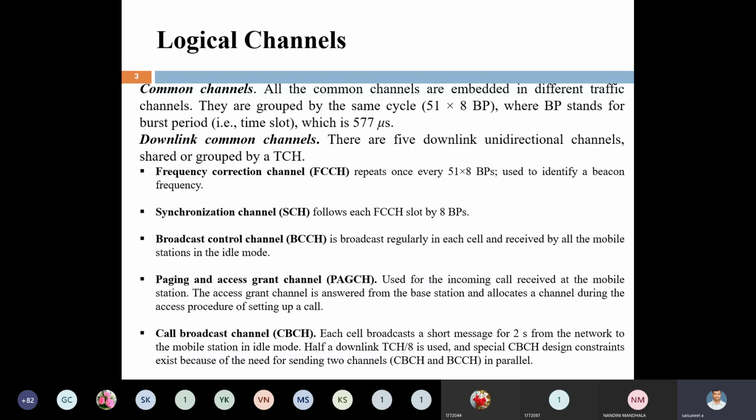The second point: common channels are again divided into two groups, downlink and uplink. What do we mean by downlink? Downlink is the transmission of signals from the base station to the mobile station.